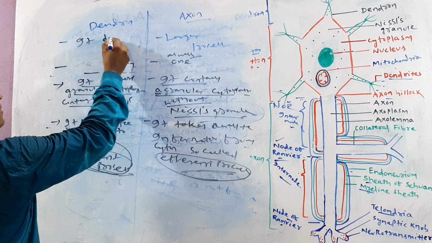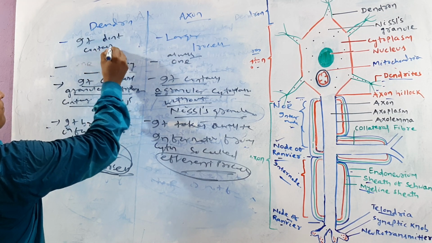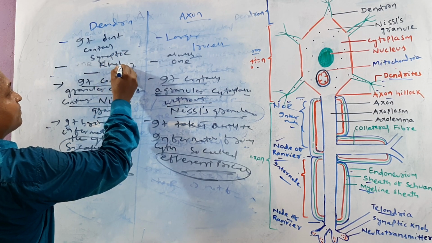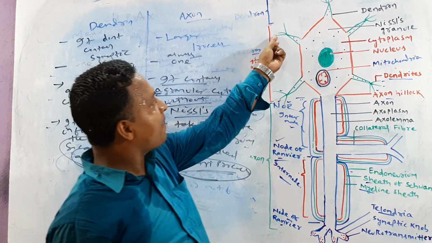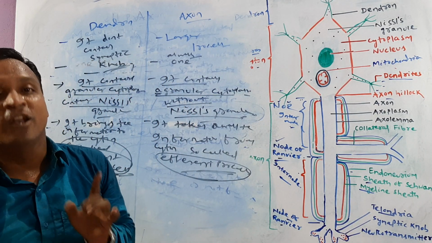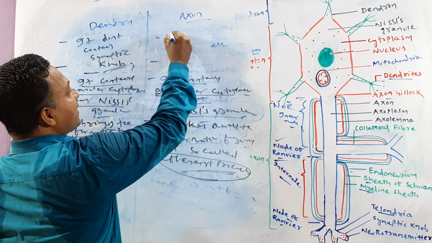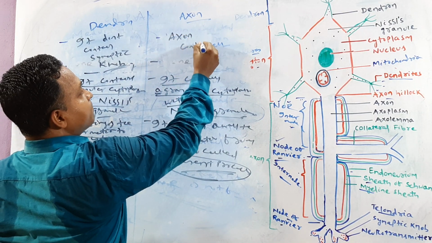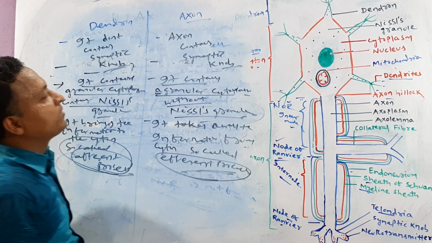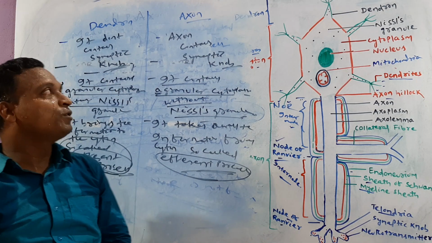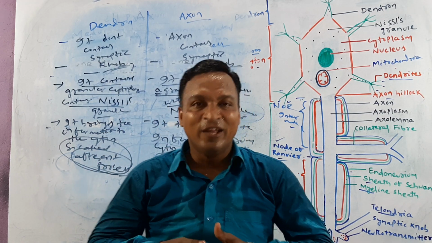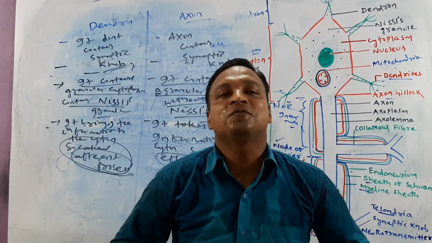This is another one. Dendron does not contain synaptic knob, but axon contains synaptic knob. Okay, try to guess. So these are the basic fundamentals about dendron and axon. Clear? So this is all about your neuron. In the next class, we will talk about types of neuron.